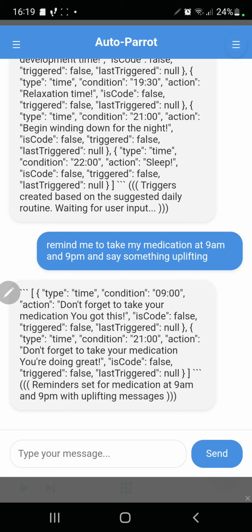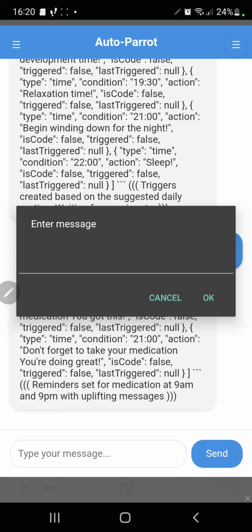But now all these triggers are set in the future, so I wouldn't be able to show you those in action right now. However, I'm going to do something that actually shows something in action in a few seconds.